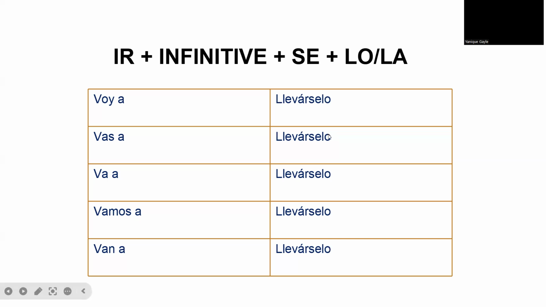We use lo if it's masculine and singular, and we use la if it is feminine and singular. If it is plural, then we would have to use las or los, okay? But in this case, it's just singular, and we can add it to the infinitive part of the future form ir a, and then se lo or la.